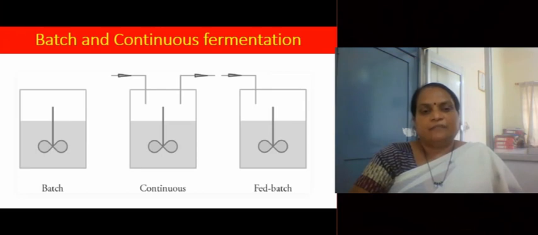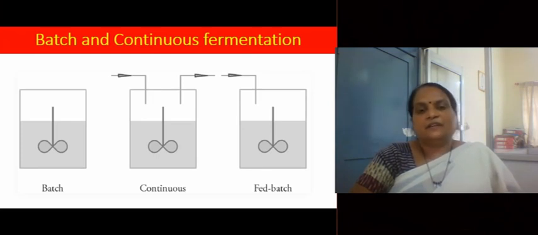The second diagram, in between the three, shows continuous fermentation. In continuous fermentation, there is addition of fresh medium after definite time intervals, and simultaneously there is removal of fermented broth. The amount of medium in the fermenter is kept constant, and steady state is maintained.